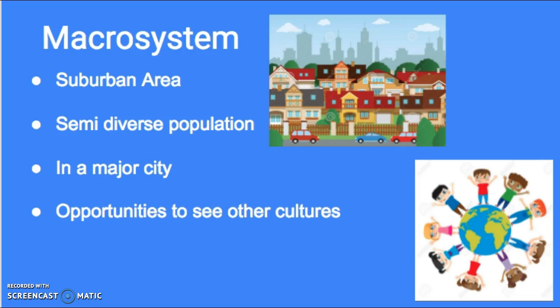The final component to examine Alex's development is the macrosystem. Alex lives in an upper to middle class suburban neighborhood at both his mom and dad's home. He is Caucasian but lives in a semi-diverse area. 60% of his school population is Caucasian, 15% African American, 5% Asian, and 20% Hispanic. Most of the students at the school come from similar backgrounds as Alex and live in similar neighborhoods.